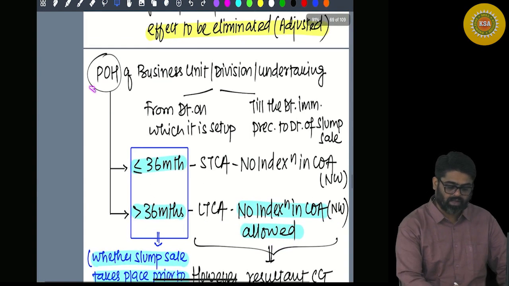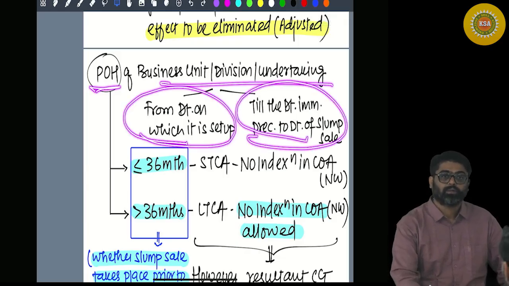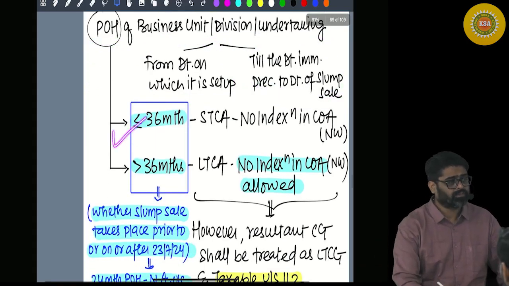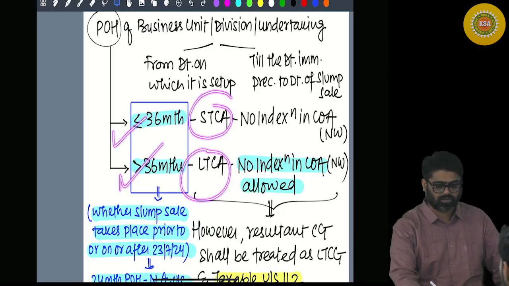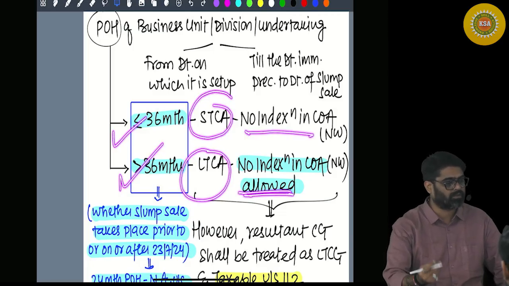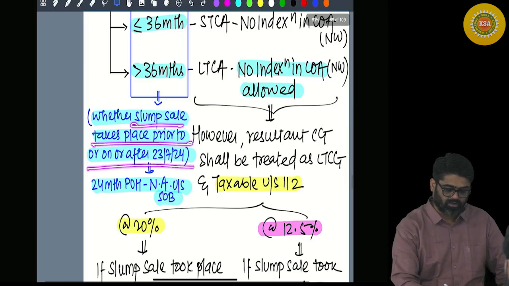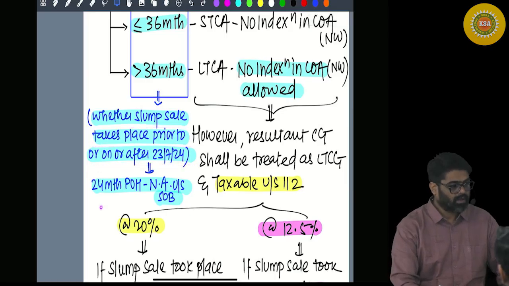So the period of holding of the business unit will start from the date on which it was set up and end on the date of slump sale. Less than or equal to 36 months is short term; more than 36 months is long term. Even if it is long term, there will be no indexation, whether the slump sale takes place prior to 23rd July or on or after 23rd July.